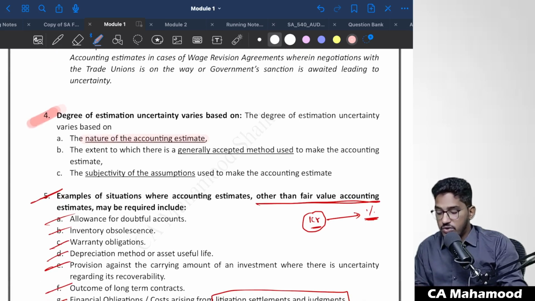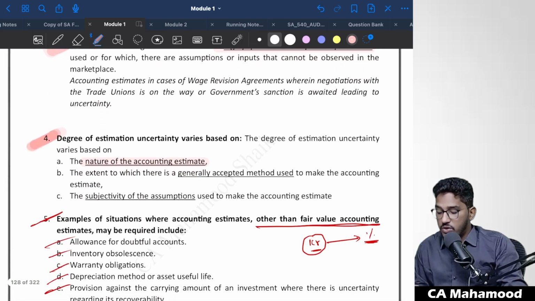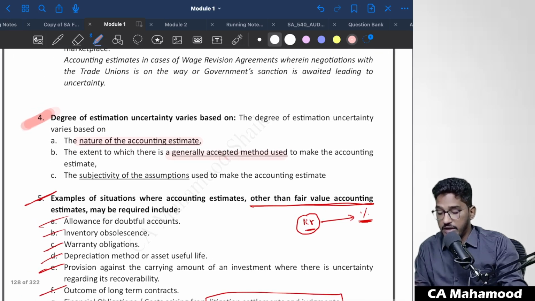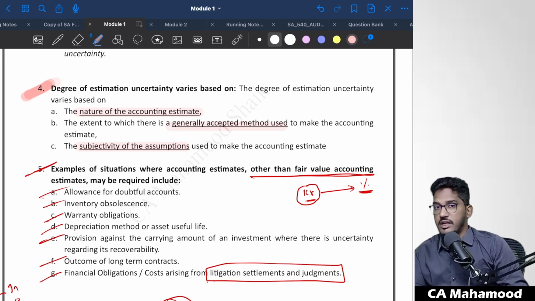That depends on the nature of the accounting estimate, like whether it is complex or not complex. It also depends on the extent to which a generally accepted method is used, what method you are using for the purpose of determining the accounting estimate. That also will determine estimation uncertainty, and also subjectivity of the assumption. That means how much personal bias is involved. If more personal opinion is there in deciding an accounting estimate, more uncertainty will be there.